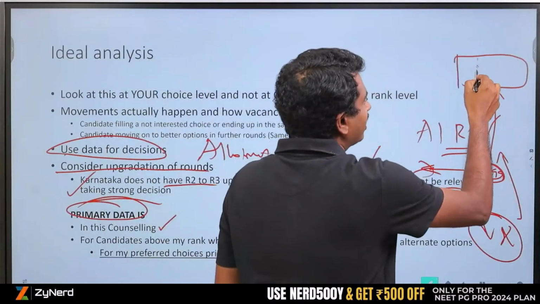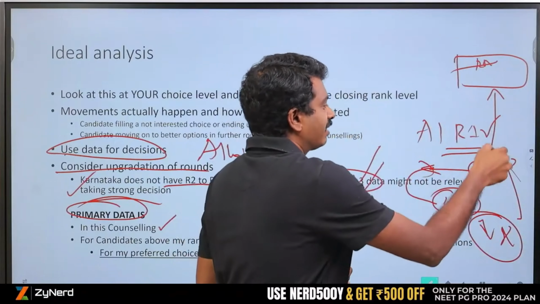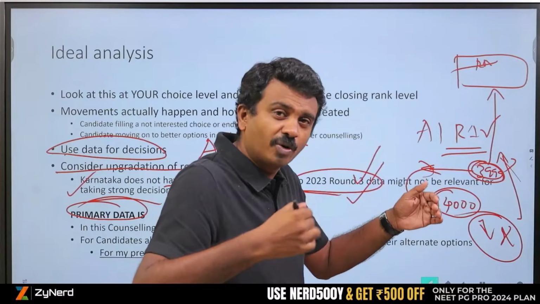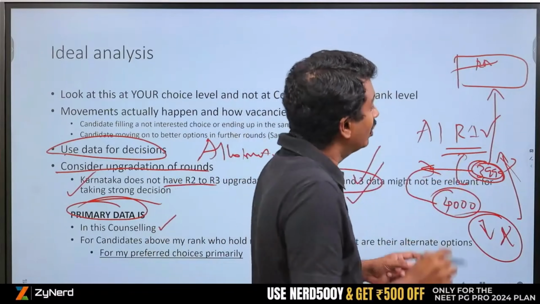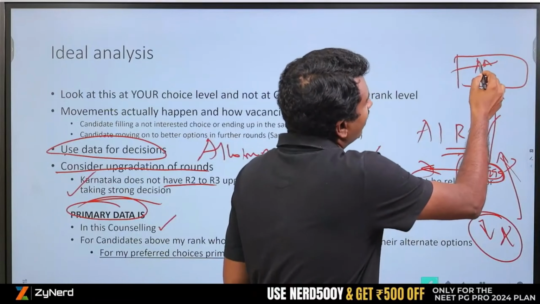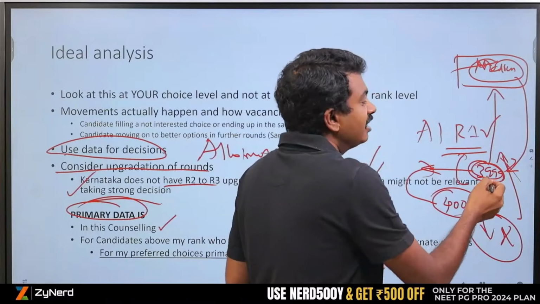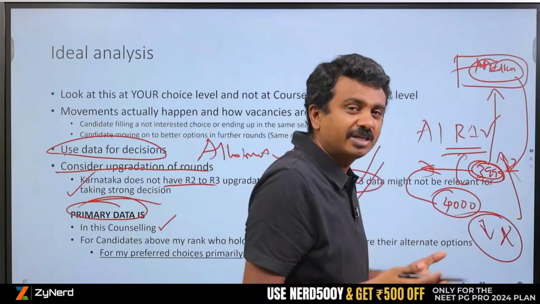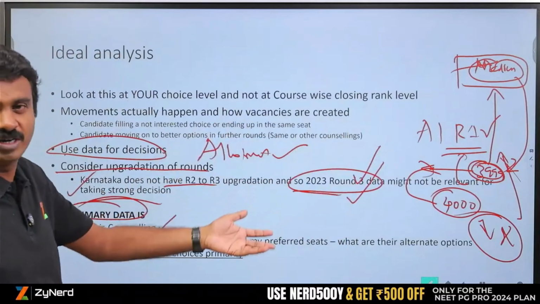I am not interested in radio. I don't care about all the radio takers, but it might impact me, because if you are interested in medicine and a medicine candidate moves to radio, then that impacts you. But my primary concern is, if I am interested in medicine, what are all the medicine choice takers in All India round 1, what have they done till All India round 2 starts, or after All India round 2, after state round 2, etc.